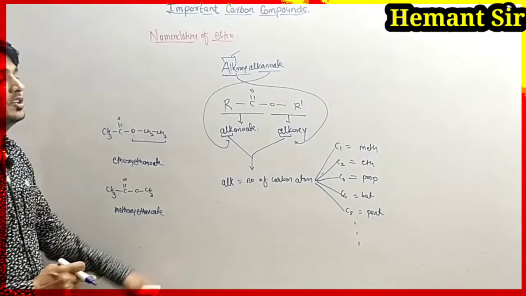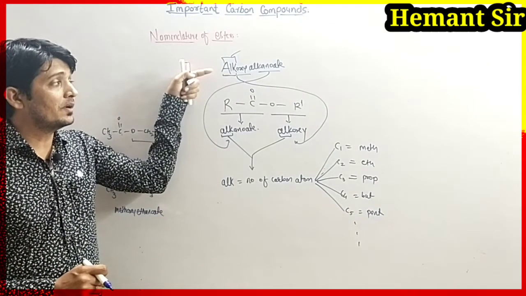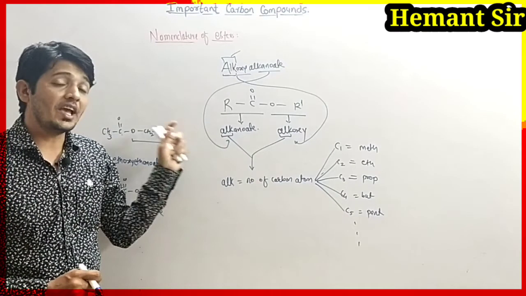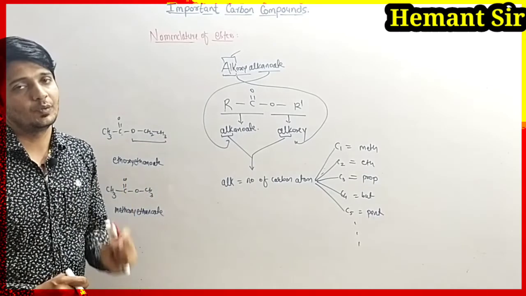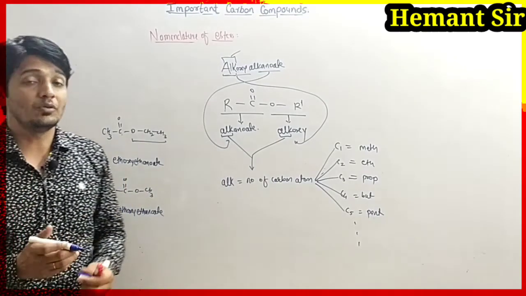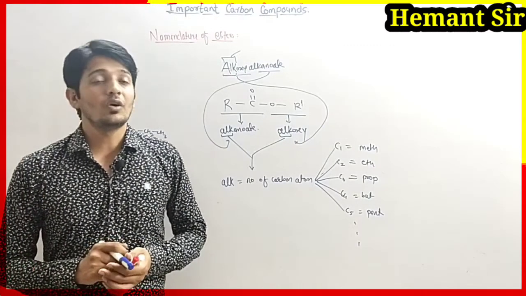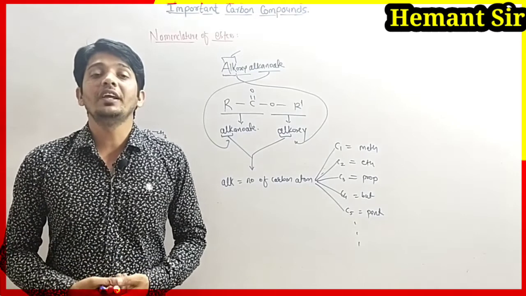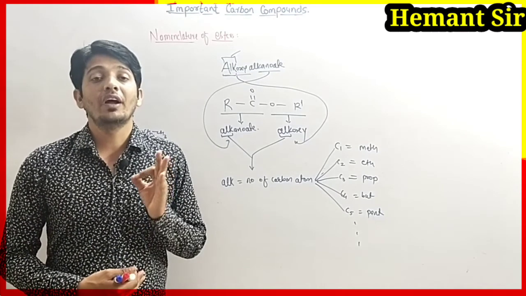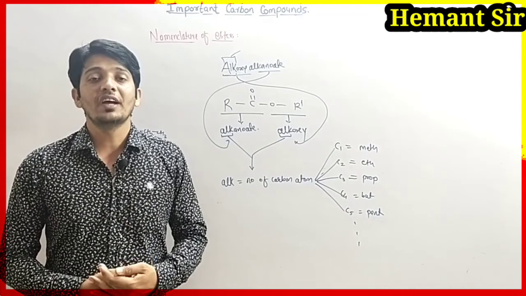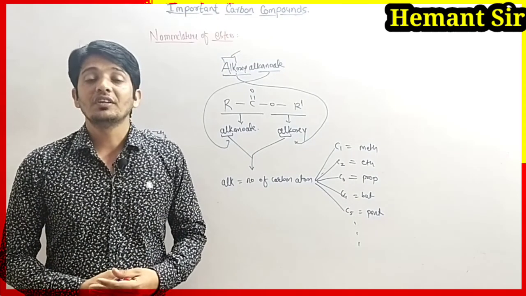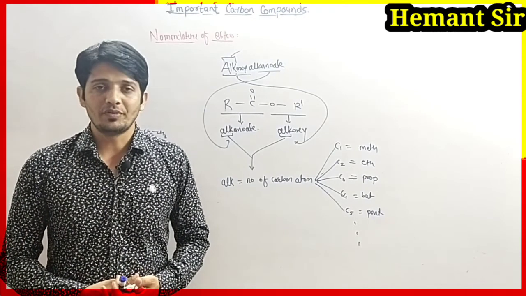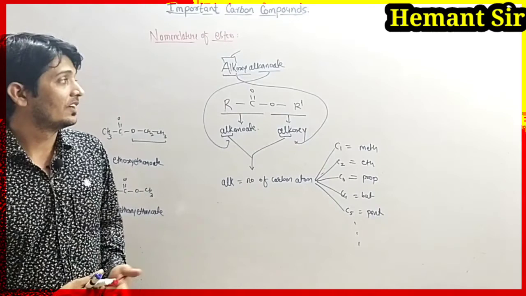You just have to remember alkoxyalkanoate, then you can write the name of any ester group likewise. This is the way to write the name of alkoxyalkanoate, that is, the ester group. So students, here we are completing today's session. I hope you have understood very well about esters: what esters are, what the physical and chemical properties of esters are, and how esters are formed. Write down this part also.